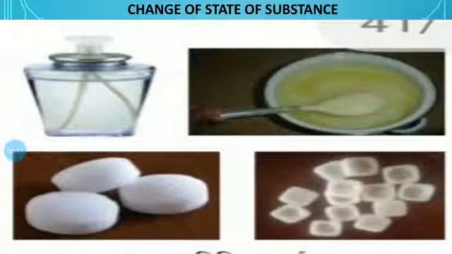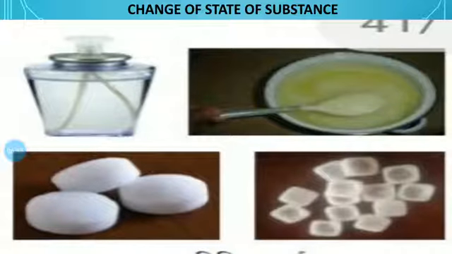See friends, in the past, in the 19th century, the scientist J. Willard Gibbs showed that the characteristic properties of substances depend on its physical state and the arrangement of particles in it.